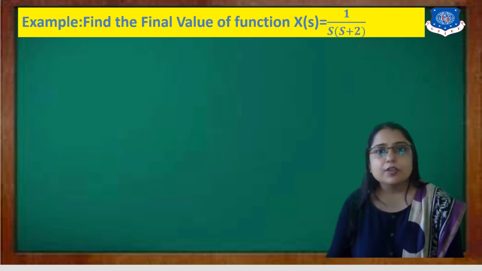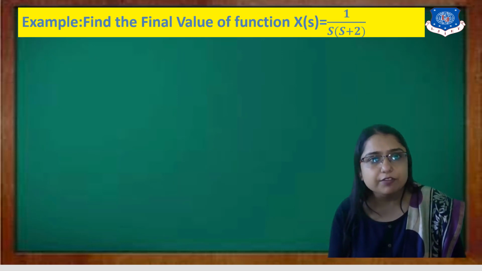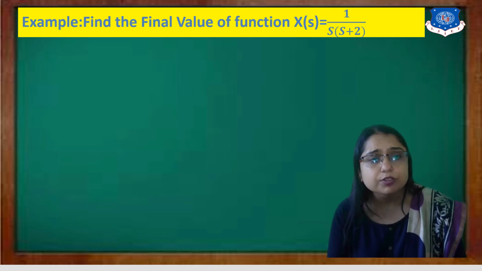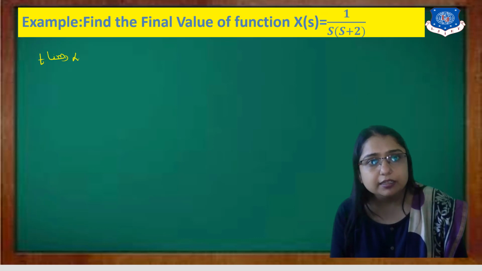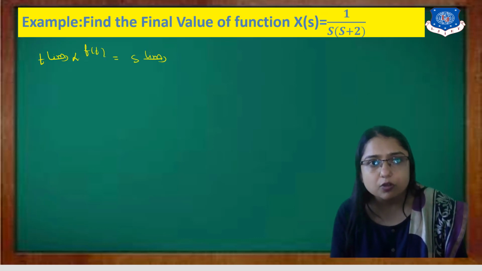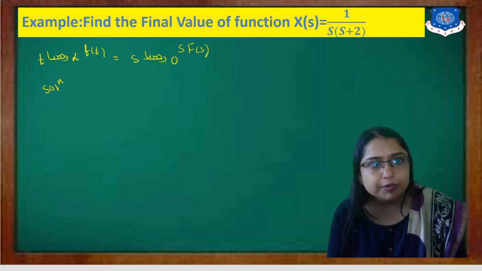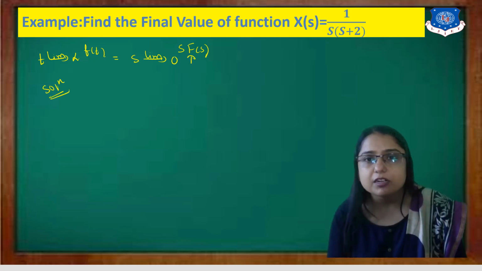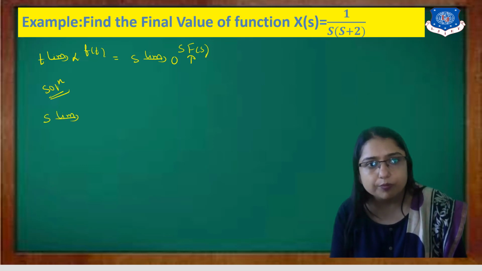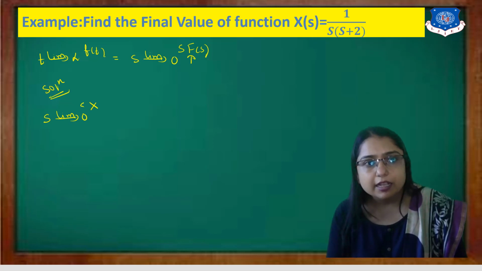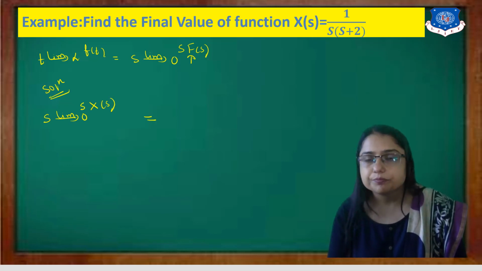Next, you find out the final value of the same function. We know the statement of the final value theorem: the limit as t tends to infinity of f of t equals the limit as s tends to 0 of s into F of s. Again, in place of f we have x, so you write the limit as s tends to 0 of s into X of s.